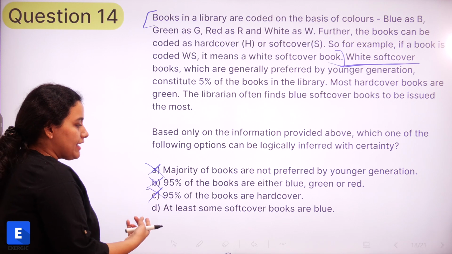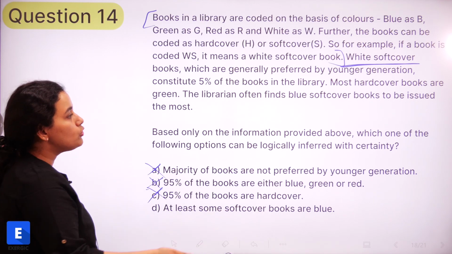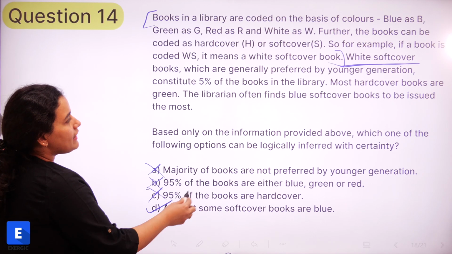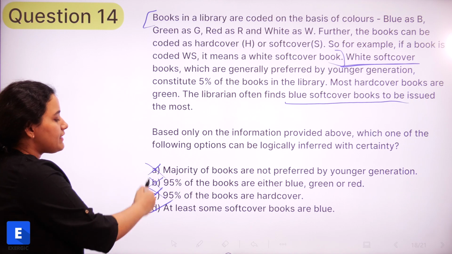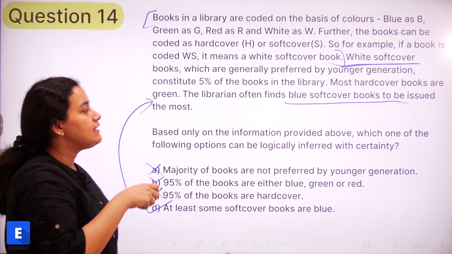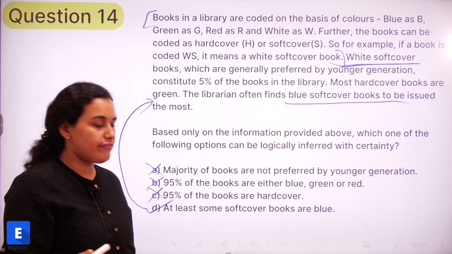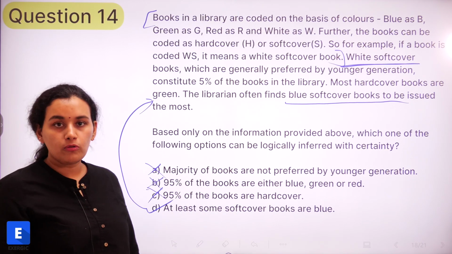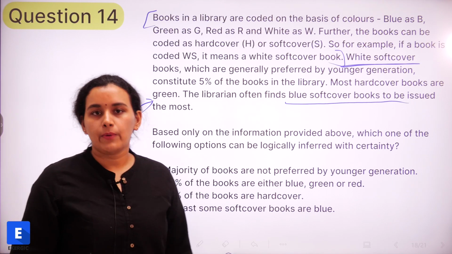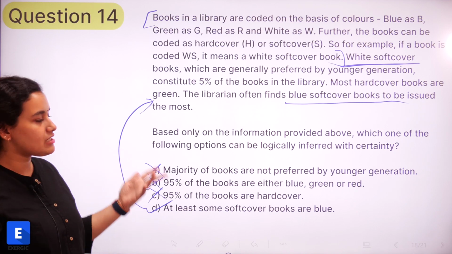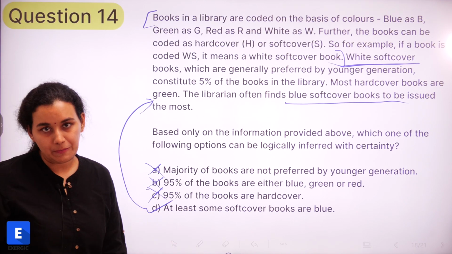Of course, we are left with the final option, but let us go through it. At least some softcover books are blue. This is true because we know that blue softcover books are issued the most, right? So this is something that we can directly conclude from the last line. The librarian finds that blue softcover books are issued the most. So definitely at least some softcover books are blue because they are getting issued the most, right? Okay, so option D is our required answer. Of course, you can use elimination method and arrive at it also, but this is pretty evident from the last line that has been given.